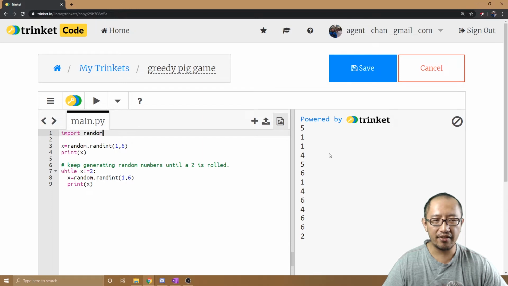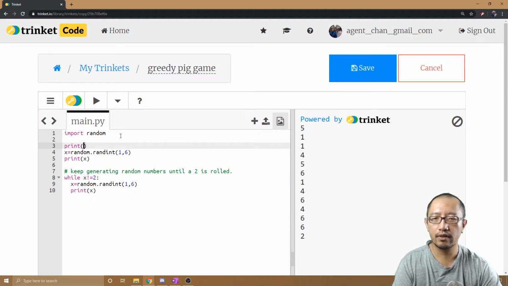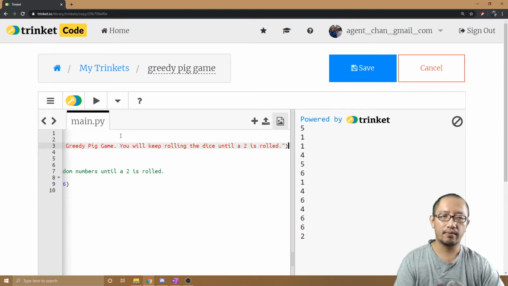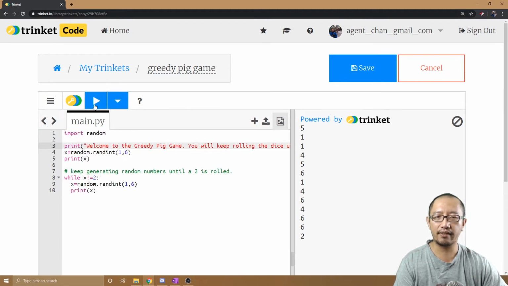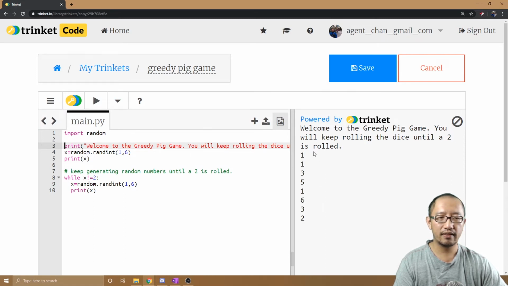Now I'm going to start printing out some text to show what this game does. I'm going to say print onto the screen: Welcome to the Greedy Pig game. You will keep rolling the dice until a 2 is rolled. That's basically printing that out. So if I run this, you will keep rolling the dice until a 2 is rolled. So you go 5 1 3 2, 5 1 1 3 4 2.